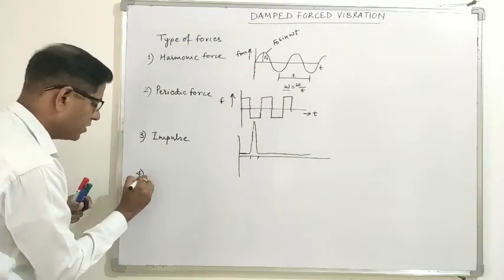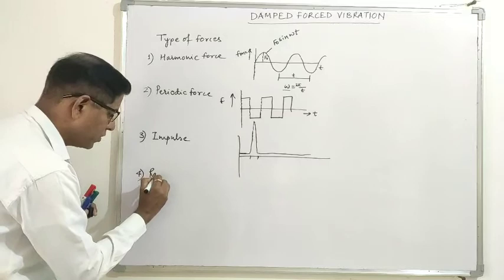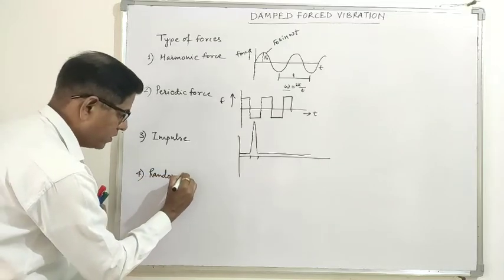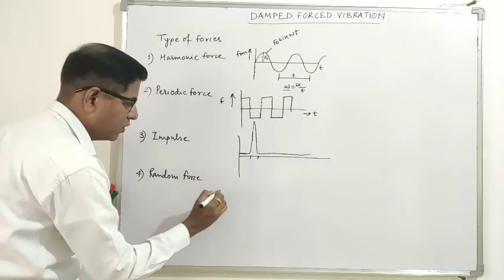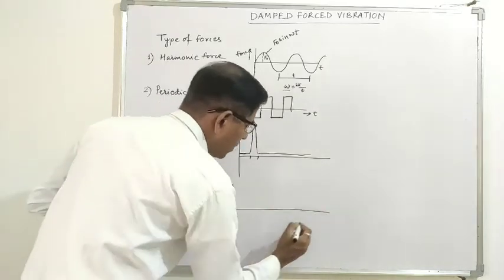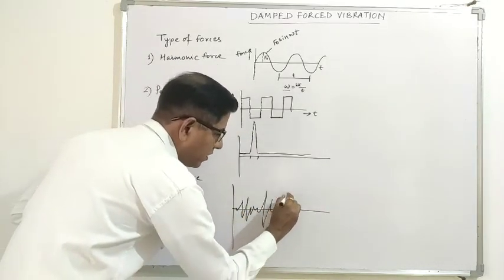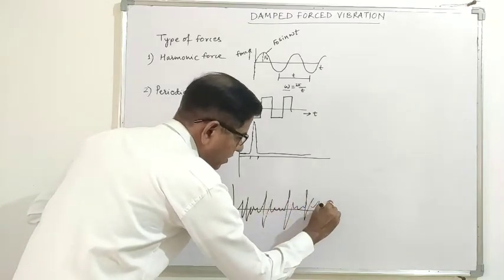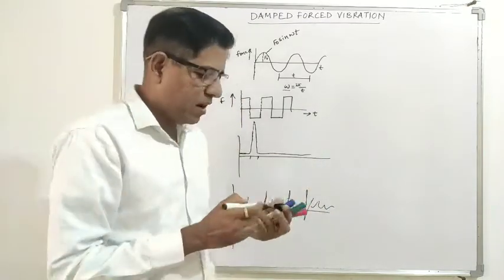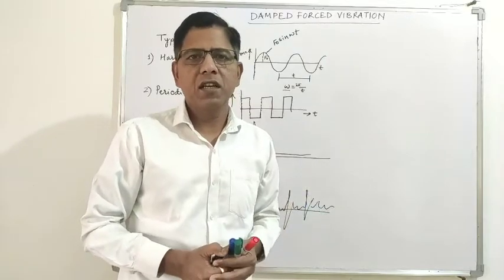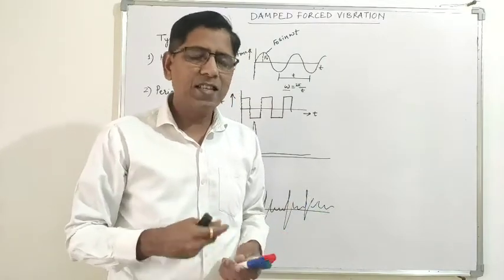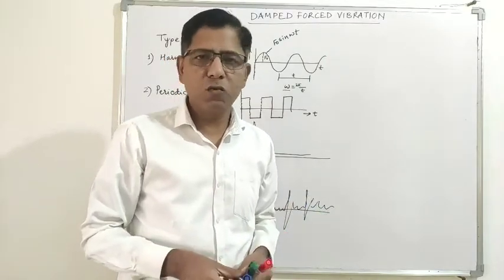The fourth one is random force. Random force doesn't follow any routine. There is no periodicity in its nature. The example of random force is the earthquake.